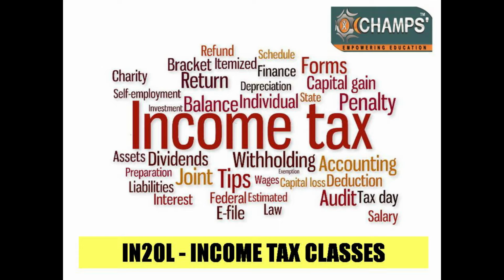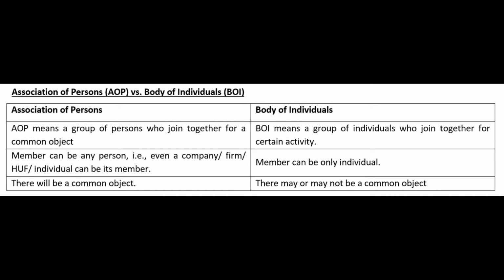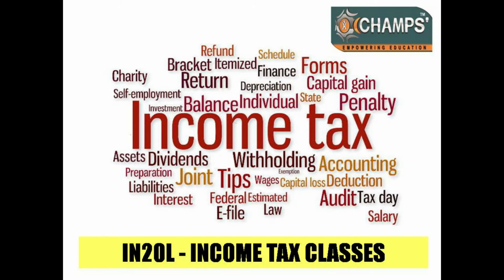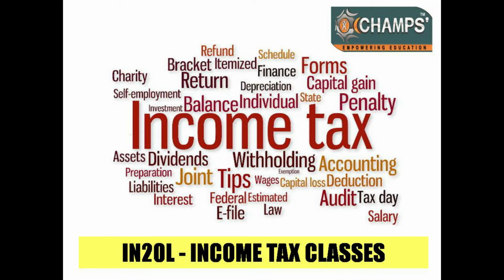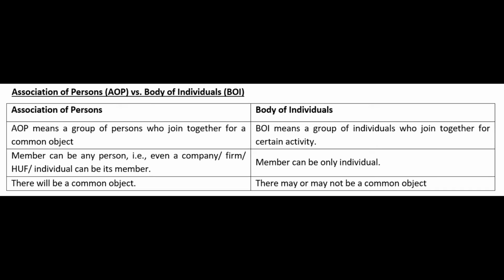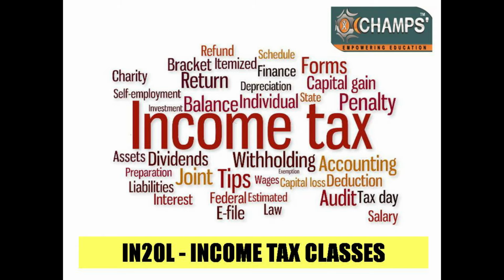Or this is what body of individuals means, that is BOI. AOP can have anybody as a member, including but not limited to individuals, whereas BOI will have only individuals as members. That distinction is not created by law. That is the understanding part. So we can call that also a conceptual understanding rather than a definition.